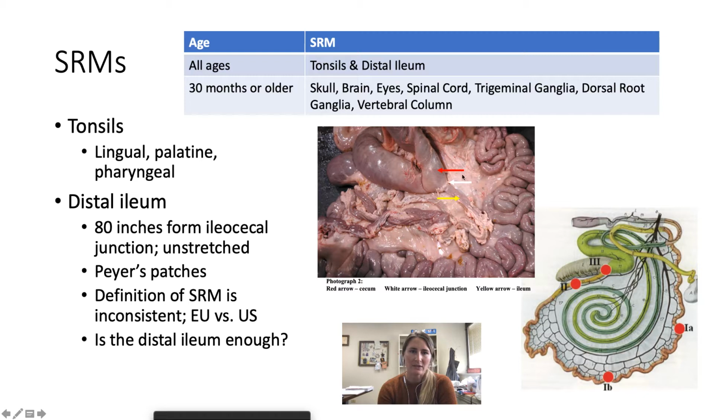Okay, so this white arrow you see in the picture here is the ileocecal junction, meaning the junction between the ileum and the cecum. Cattle don't have a huge cecum, it's just the first part of the large intestine, but that's where we get small intestine versus large intestine. So we're going to measure the first 80 inches of unstretched small intestine, and that would be considered an SRM, and it has to be removed.